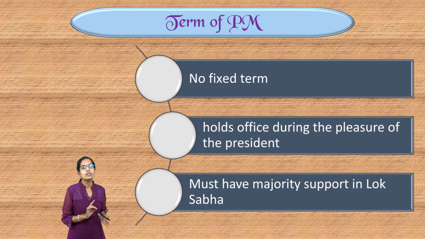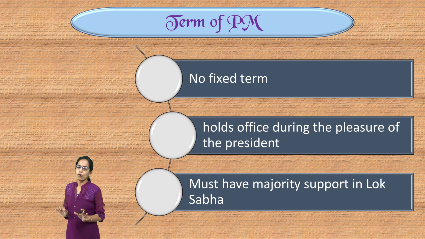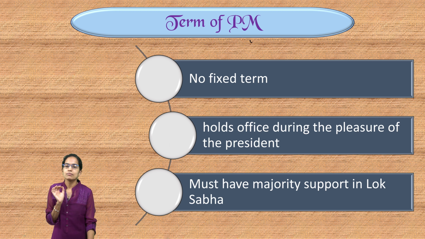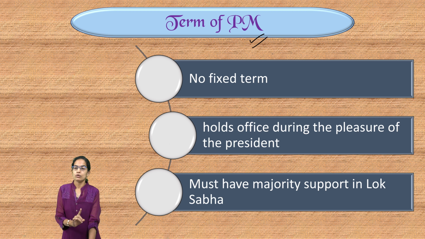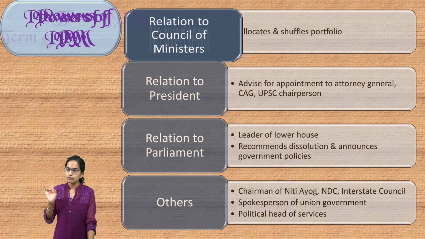Now, the term for the Prime Minister is not fixed. Prime Minister can hold the office during the pleasure of the President till the time Prime Minister is able to prove the majority in Lok Sabha. Till the time the Prime Minister is able to prove the majority in Lok Sabha, till that time Prime Minister would be in the office, and that would be on the pleasure of the President.